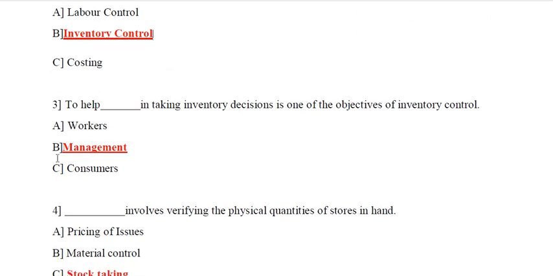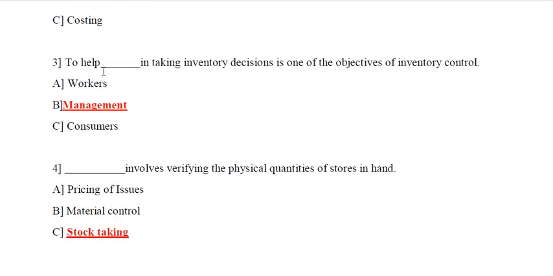Question number 3. To help dash in taking inventory decision is one of the objectives of inventory control. So the answer of question number 3 is option B, management. To help management in taking inventory decision is one of the objectives of inventory control.